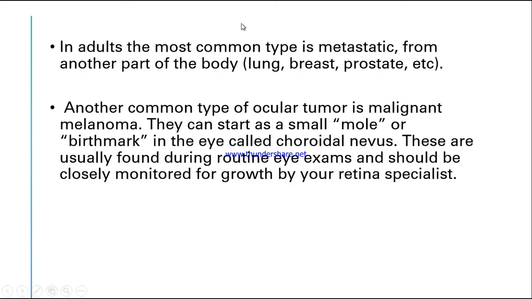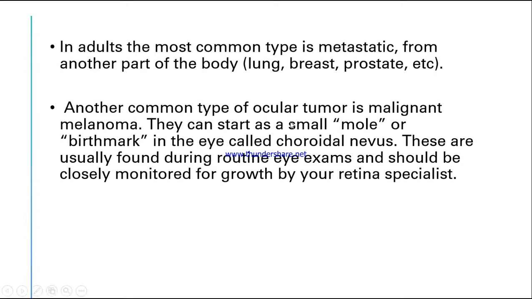In adults, the most common type is metastatic. Metastatic means the tumor is spreading from another part of the body, from the lungs, the breast, or prostate. So a patient is having lung cancer. The tumor from the lungs can go and spread to the eyes, and therefore the patient will have an eye tumor.